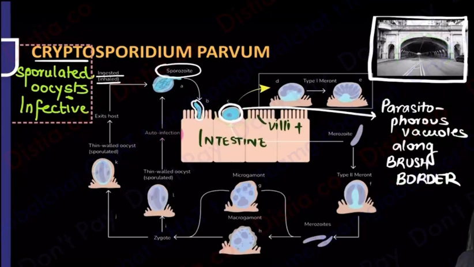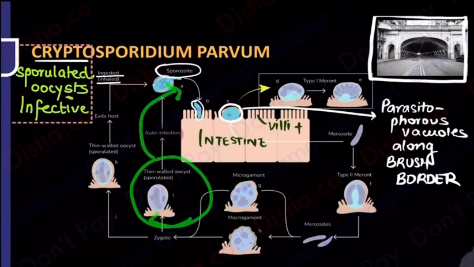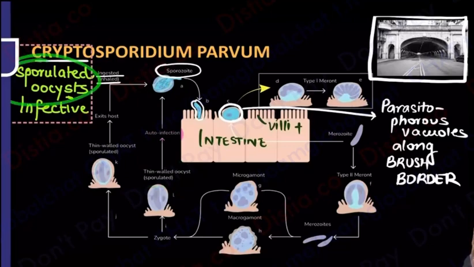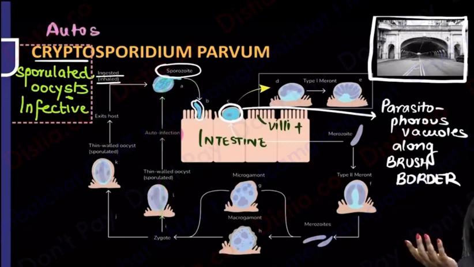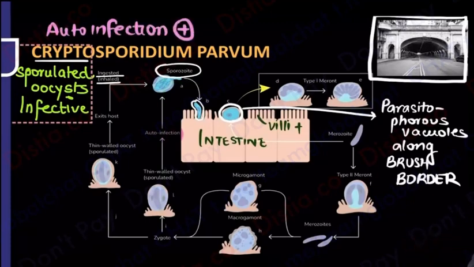After that, you can see different stages. There is merozoite, meront, then male and female, microgametocyte, macrogametocyte, and a sporulated oocyst is formed. So please remember, this can end up infecting our own self again and again. The sporulated oocyst formed is very, very thin walled. It can rupture and infect my own self. And that is why you're seeing one part of the life cycle showing you auto-infection. That's the first sentence about Cryptosporidium that I had told you. It shows you the presence of auto-infection. Otherwise, it can come out of the body in the diarrhea sample.